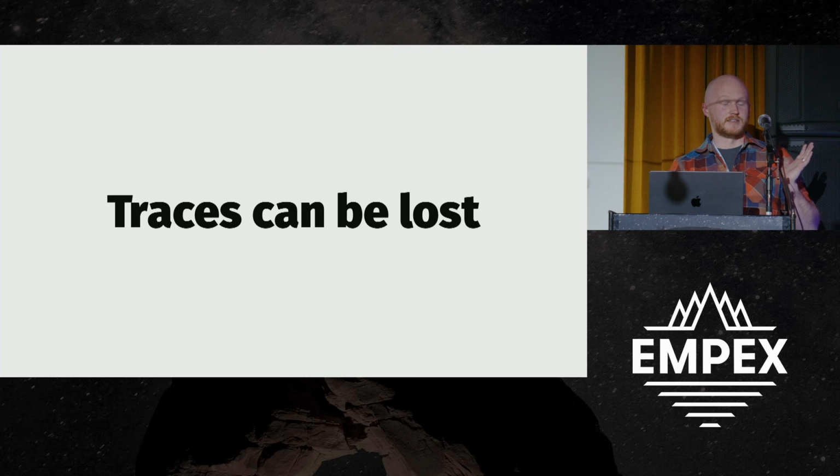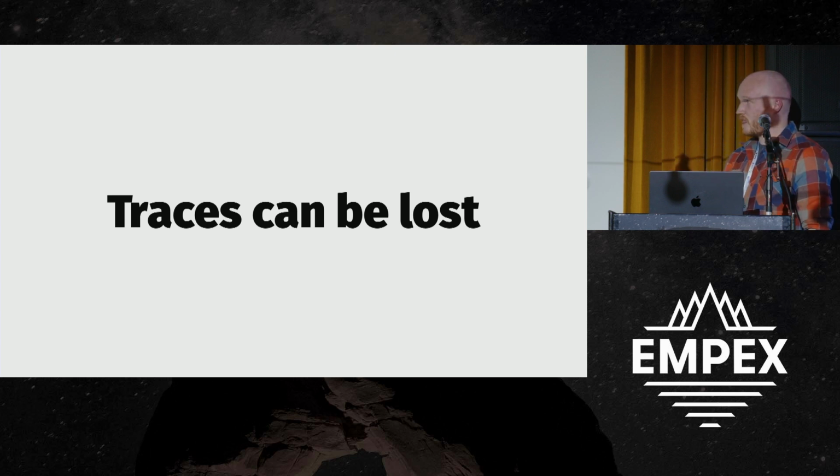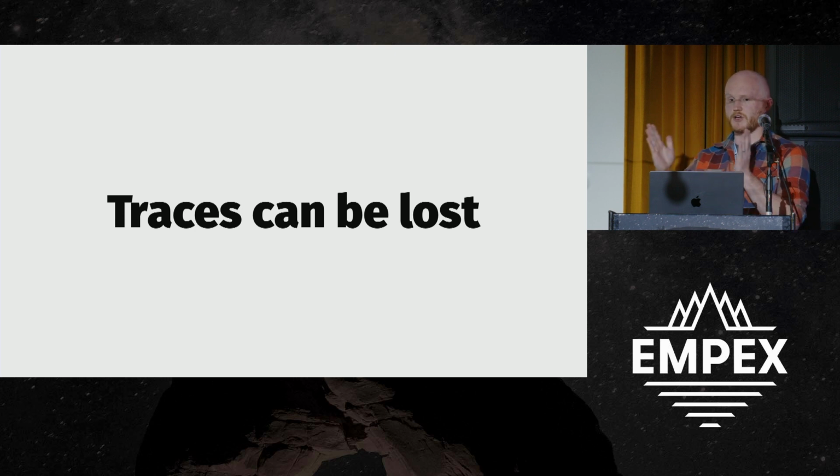Traces can be lost. So there's no checkpointing in the system. You start a trace, you add trace context with spans and tags, and then at some point you call stop trace. What happens if that stop trace is never called? Like when Kubernetes OOMs your VM, or there's some other catastrophic failure. You lose all of the open traces that were present in that VM at arguably the worst possible moment, because you're going to want to know what was happening on that VM when it failed.